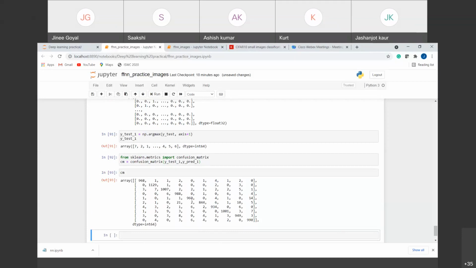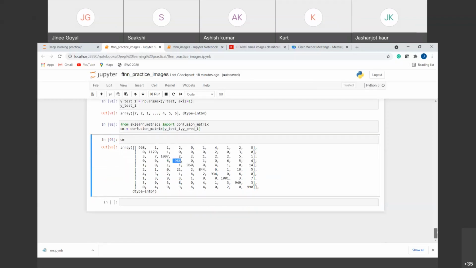The diagonal values show the true values, just like true positive and true negative. So it will be like true 0, true 1, true 2, true 3, and accordingly you will have false values, right? So you can calculate any number of parameters from here like we did yesterday, right?